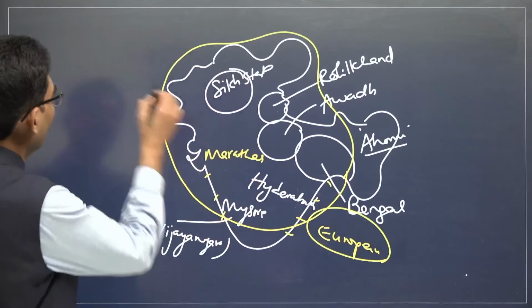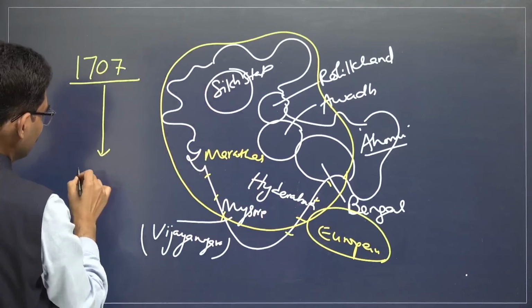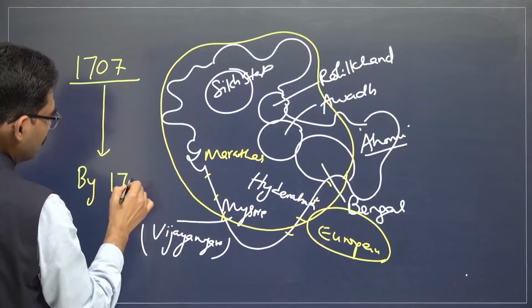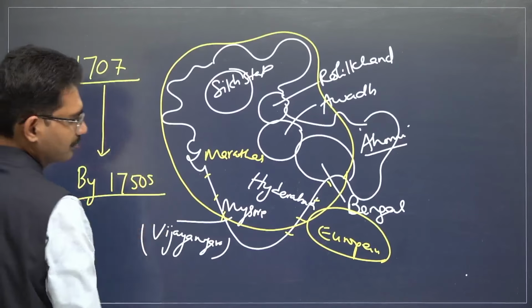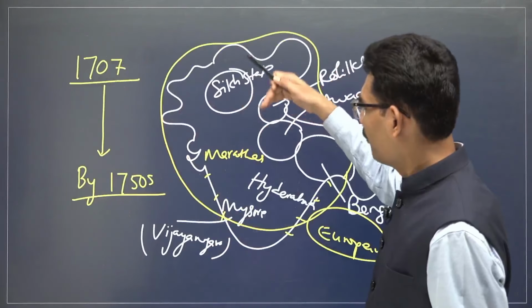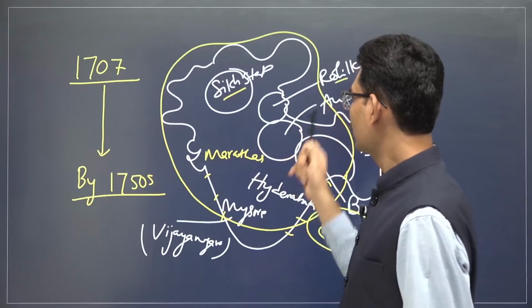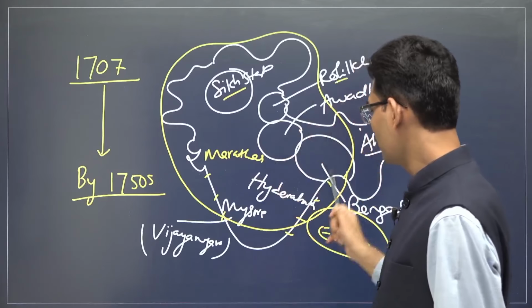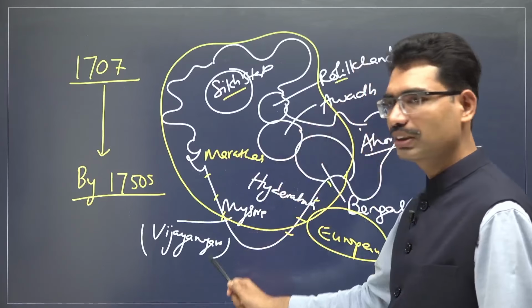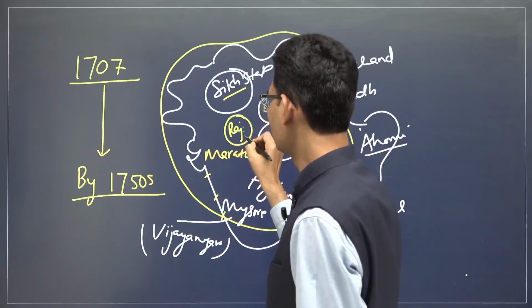This is what, after 1707, after Aurangzeb died, by 1750s, Mughal Empire turned into different kingdoms. Sikh kingdom, Rohilkhand kingdom, Awadh kingdom, Ahom kingdom, Bengal kingdom, Hyderabad kingdom, Mysore kingdom, Marathas, and here Rajputs.